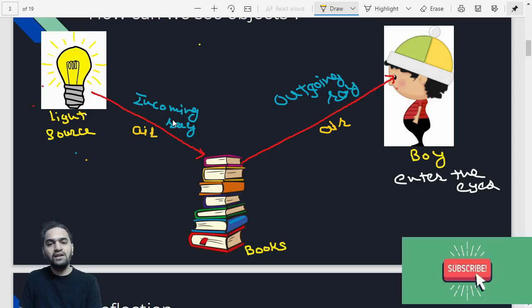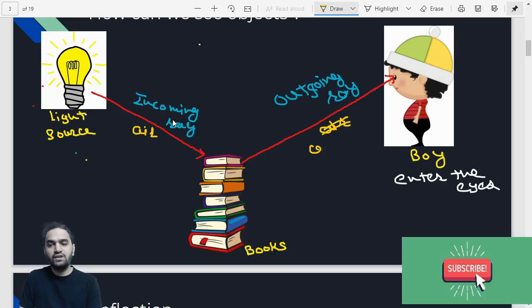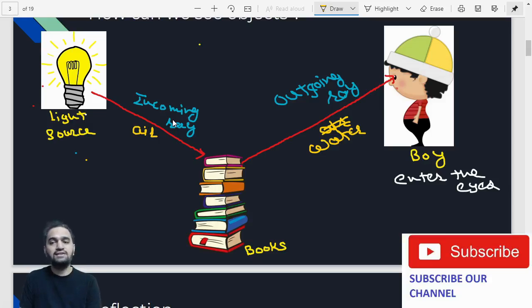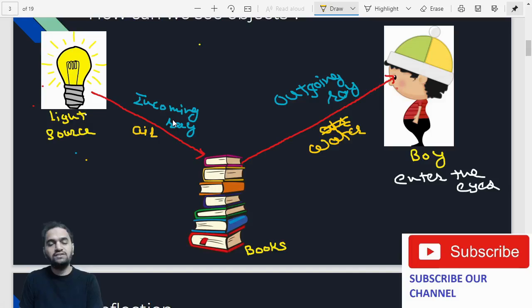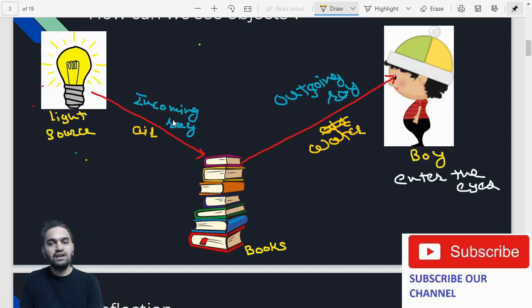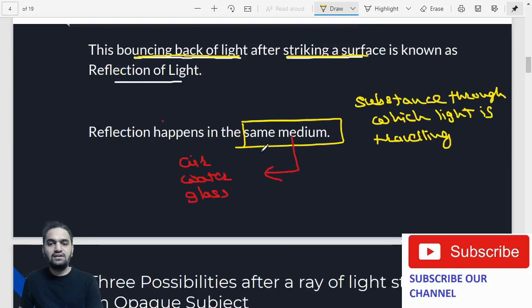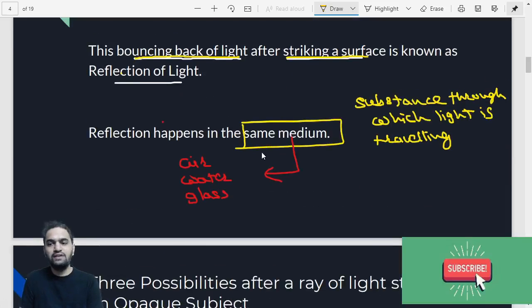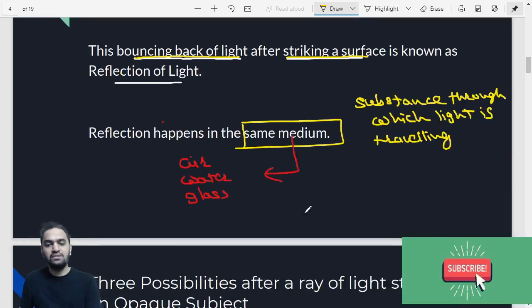For example, if the incoming ray is traveling through air and the outgoing ray is traveling through water after bouncing, then it cannot be called reflection. For reflection to work, you should have the same medium. If the incoming ray is passing through water, then the outgoing ray should also pass through water itself. If the incoming ray is passing through glass, then the outgoing ray should also pass through glass itself. So that's a very simple logic: reflection happens in the same medium. That means your medium should not change. The incoming and the outgoing ray should belong to the same medium.